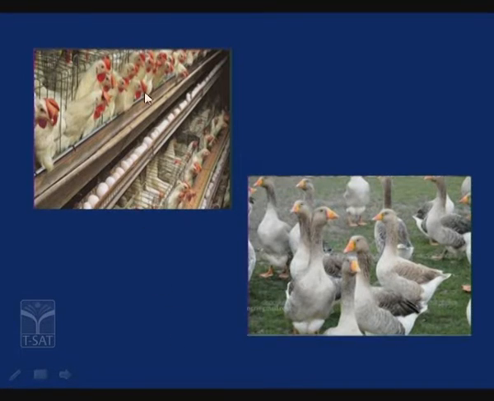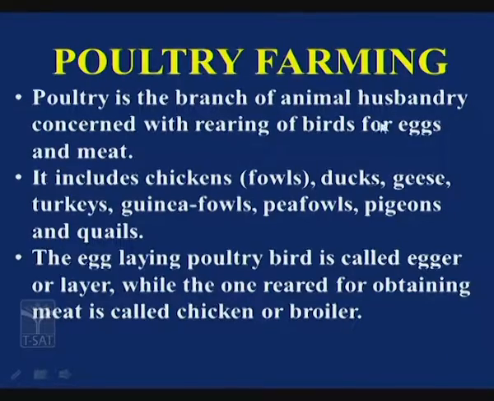See here, you can see the birds are grown, hens are grown, ducks are grown, different types of birds will be grown here. Poultry is the branch of animal husbandry which is concerned with rearing of birds for eggs and meat. What does it include? It includes chickens, ducks, geese, turkeys, guinea fowls, peafowls, pigeons and quails. And there are two types of products obtained from this. What are those? Eggs as well as meat. The poultry grown for eggs is called layers, and the poultry grown for meat purpose is called broilers.